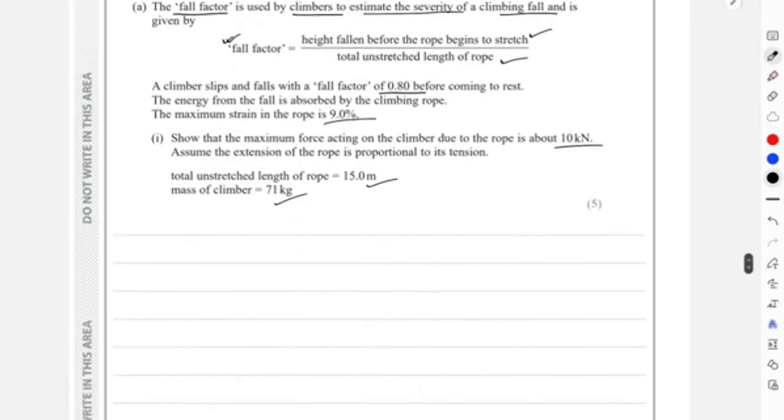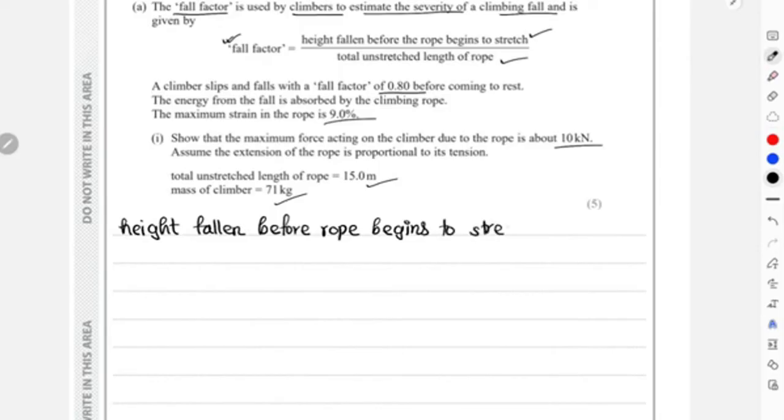So using that equation, we are calculating the height fallen before the rope begins to stretch. That is going to be 15 multiplied by 0.8, which is approximately 12 meters.